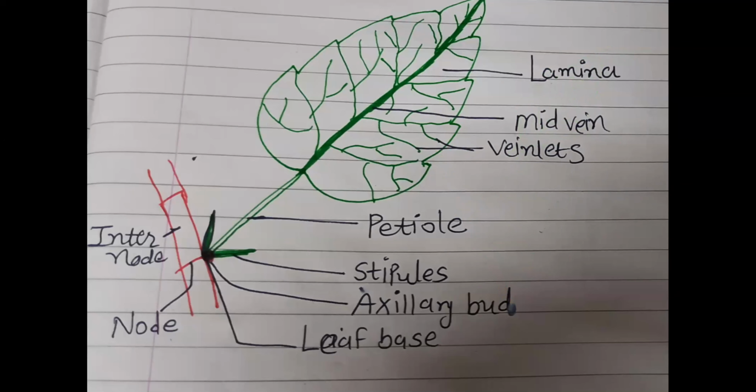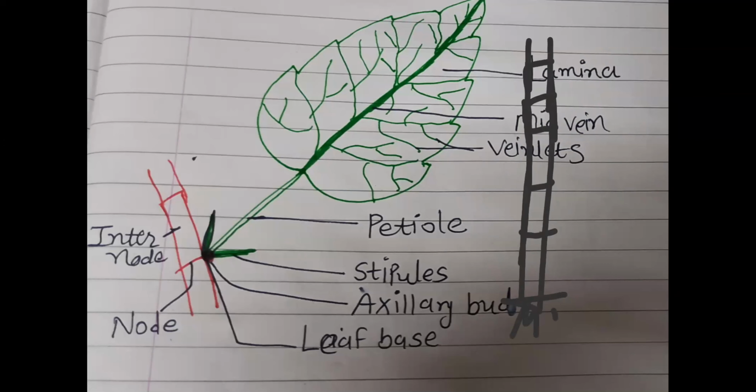In monocots, one of the simplest examples that I can give is maize. If you have seen the stem of maize, these lines indicate nodes where the leaf arises, right? So leaf arises in this way.